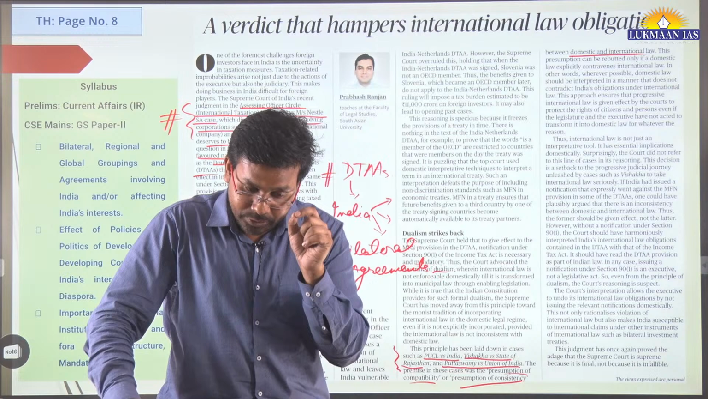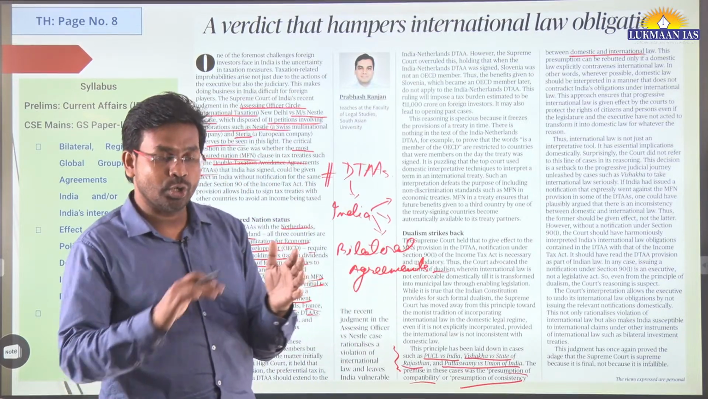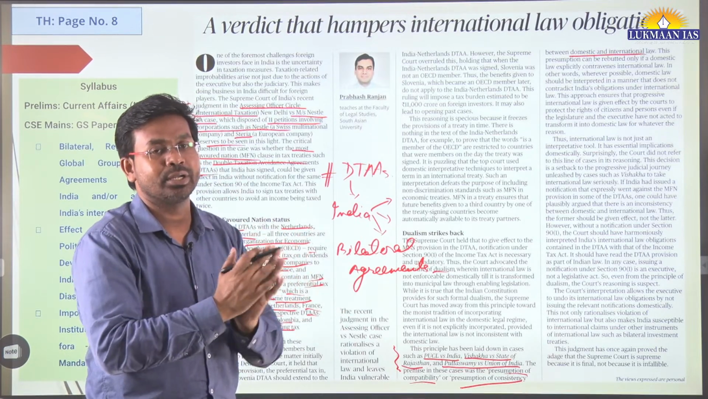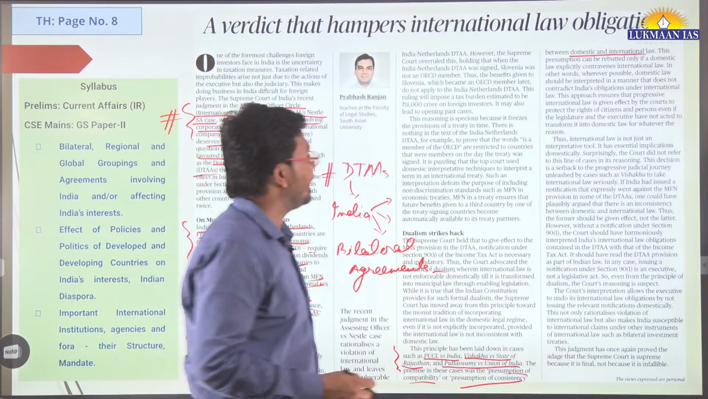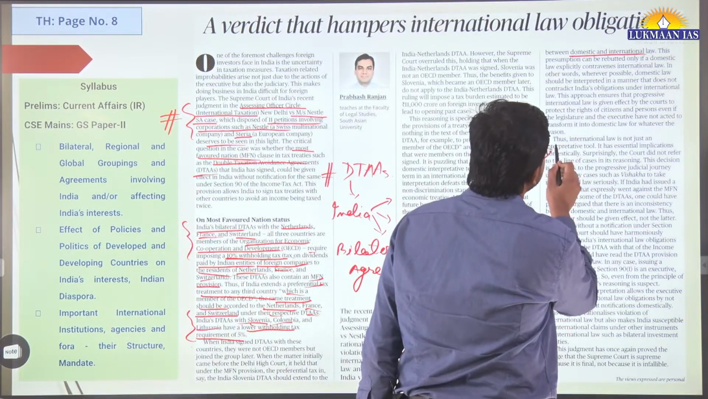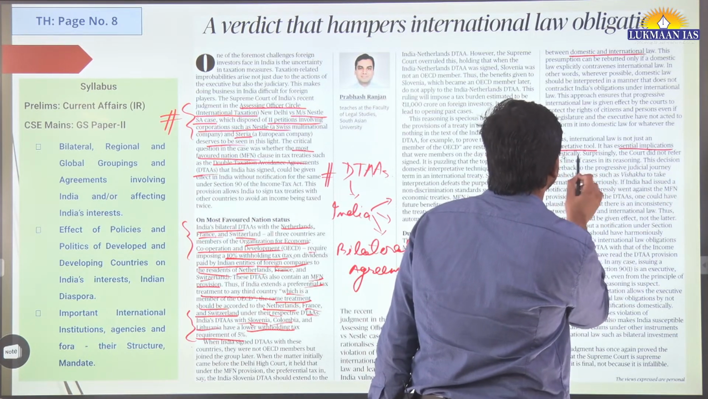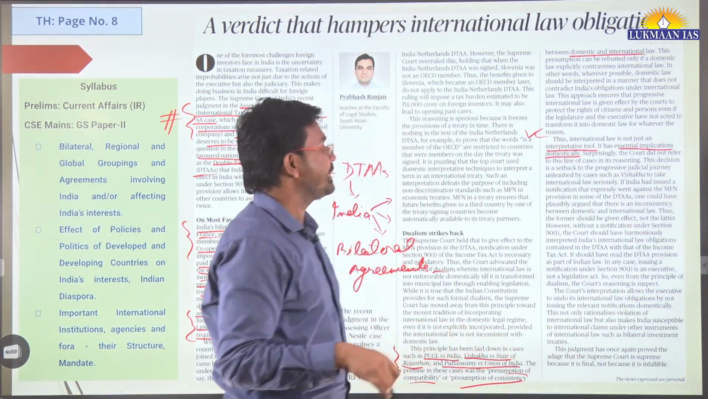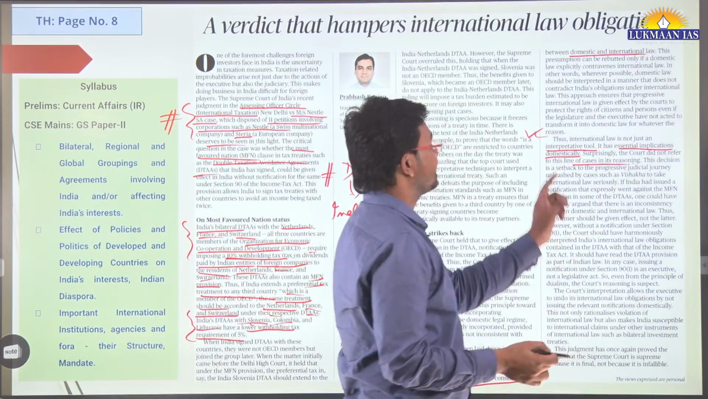Okay, so the domestic legislation should not be in contravention to the international treaty that we have signed. Okay, so it says that international law is not just an interpretative tool, it has essential implications domestically. Surprisingly, the court did not refer to this line of cases in its reasoning.